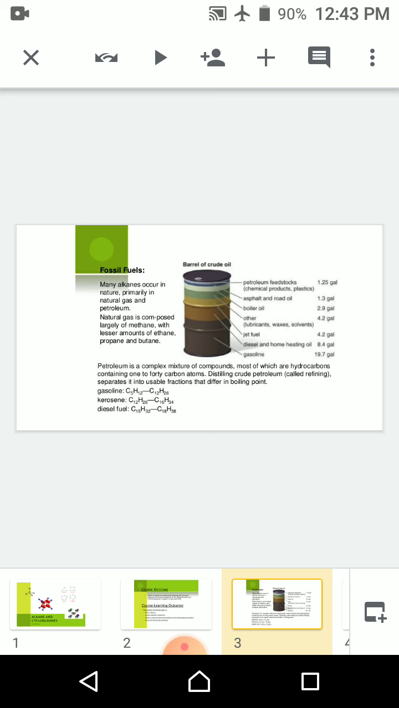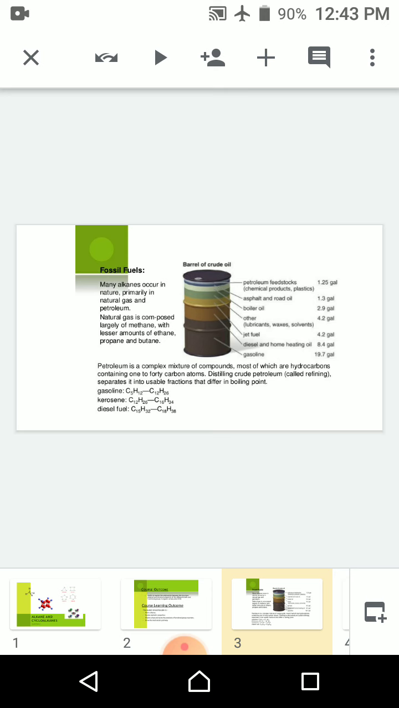Many alkanes occur in nature, primarily in natural gas and petroleum. Natural gas is largely methane with lesser amounts of ethane, propane and butanes. Petroleum is a complex mixture of compounds, most of which are hydrocarbons containing 1 to 40 carbon atoms. Distilling crude petroleum oil is called the refining process, and it occurs in refineries, where it is separated into usable fractions that differ in boiling point.